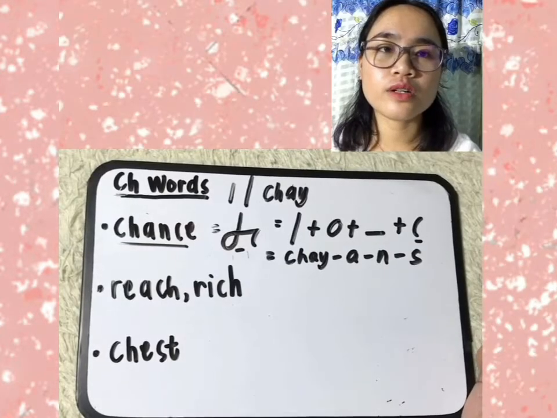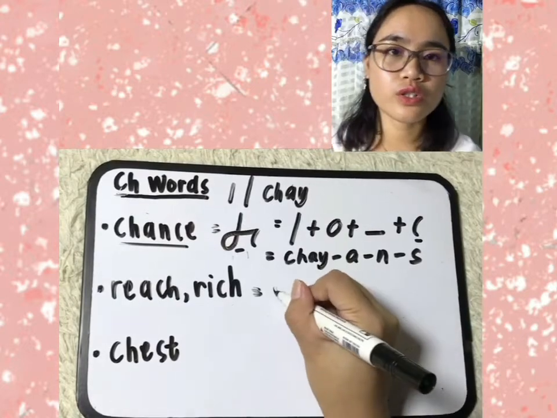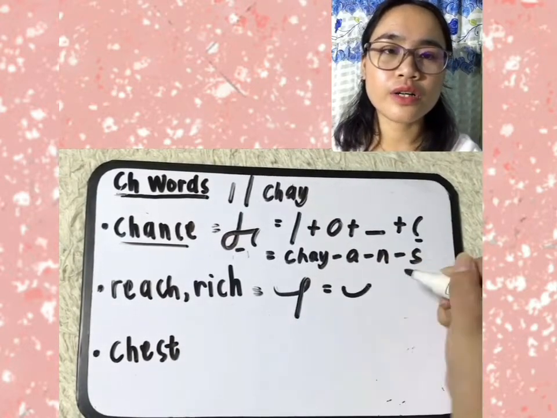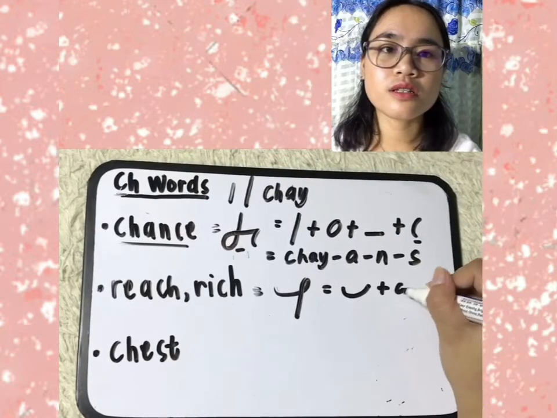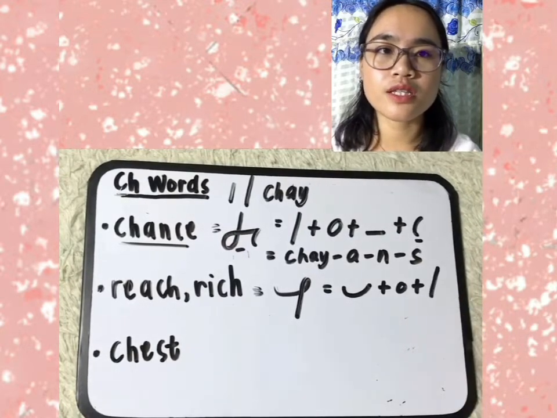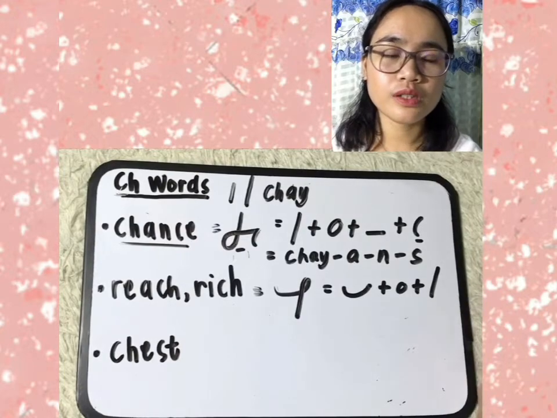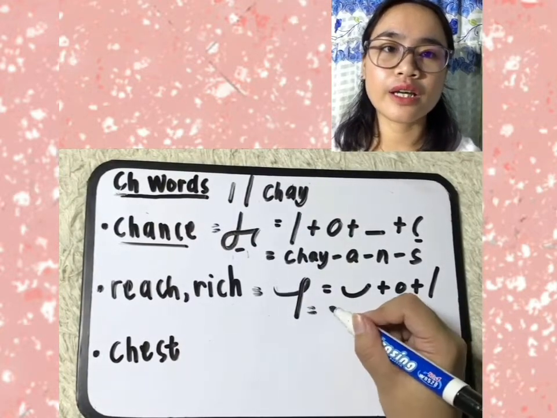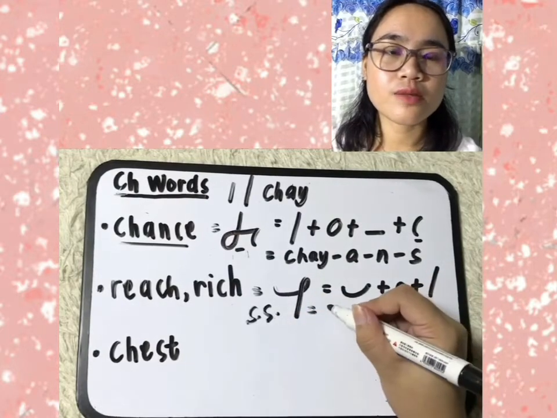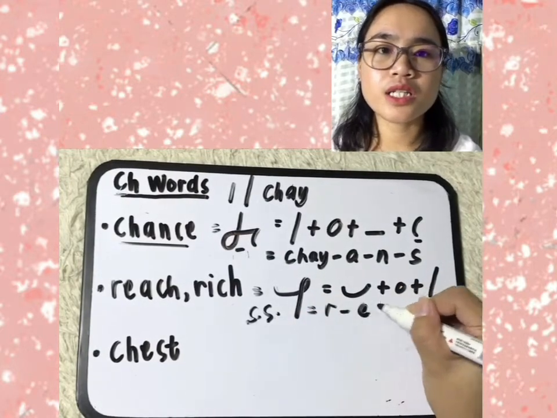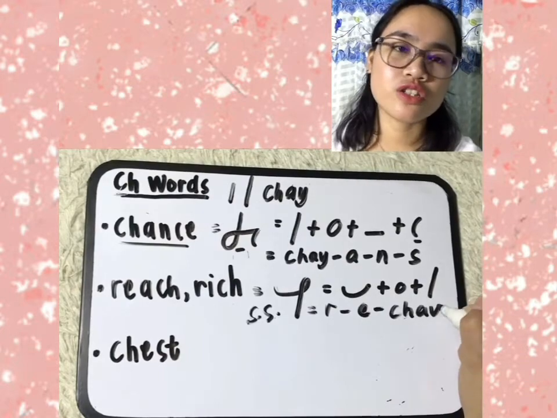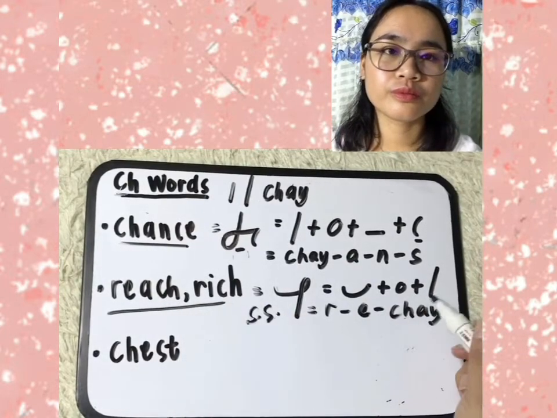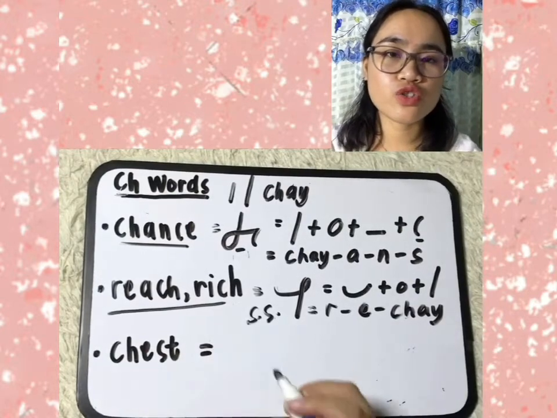Next, let's have the word reach. R, E, J, reach. R plus E symbol plus J symbol. In shorthand spelling, R hyphen E hyphen J, reach. Next example is the word chest.